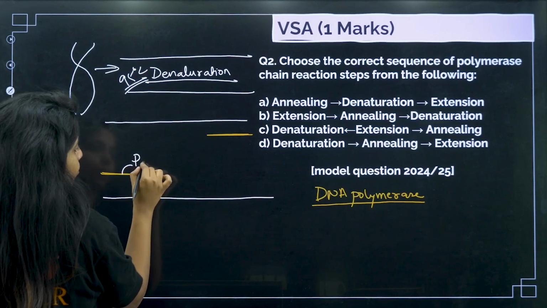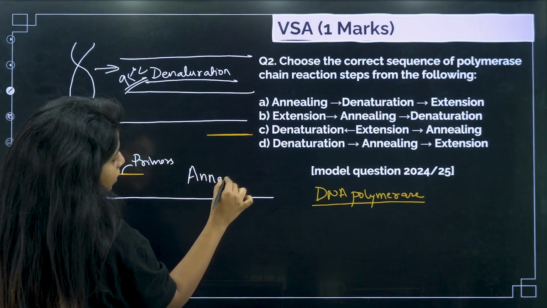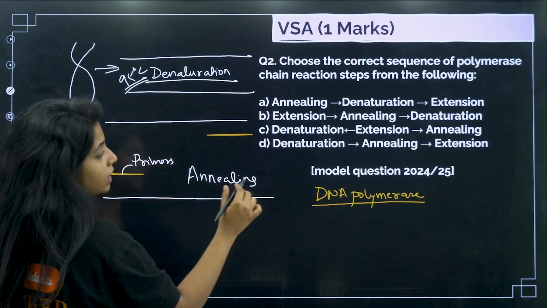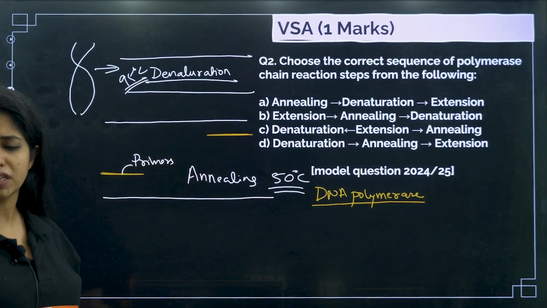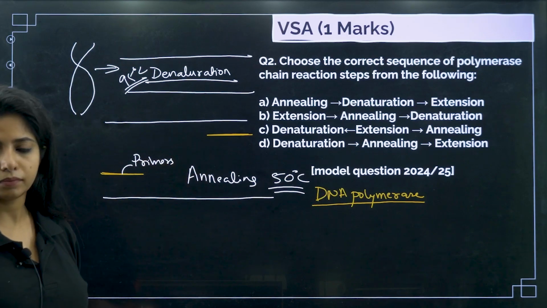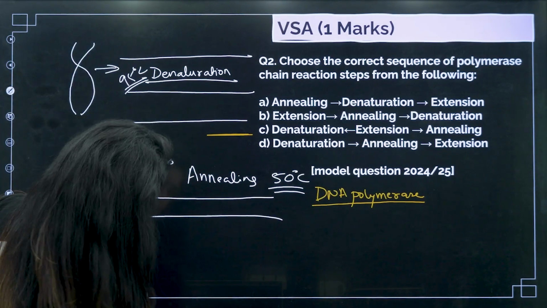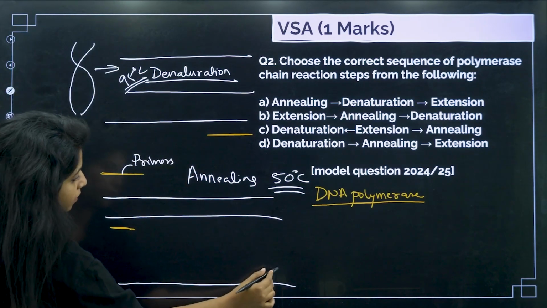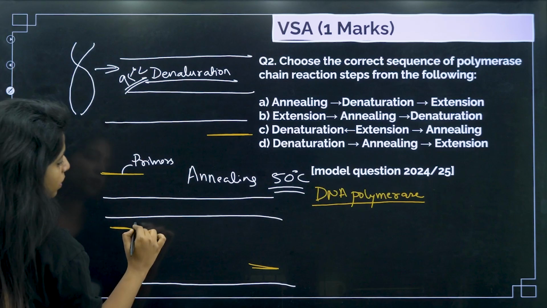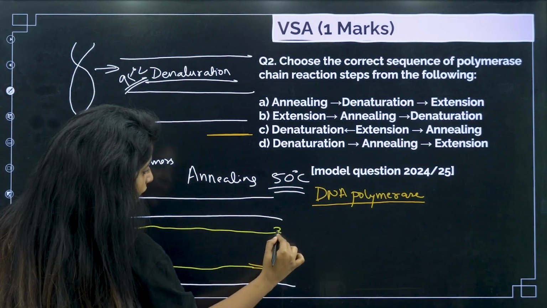These are known as primers, and this step is known as annealing, which takes place at almost around 50 degrees Celsius, it can go beyond that as well. Now the DNA polymerase can extend the primers. DNA polymerase will be extending the primers in 5' to 3' direction.